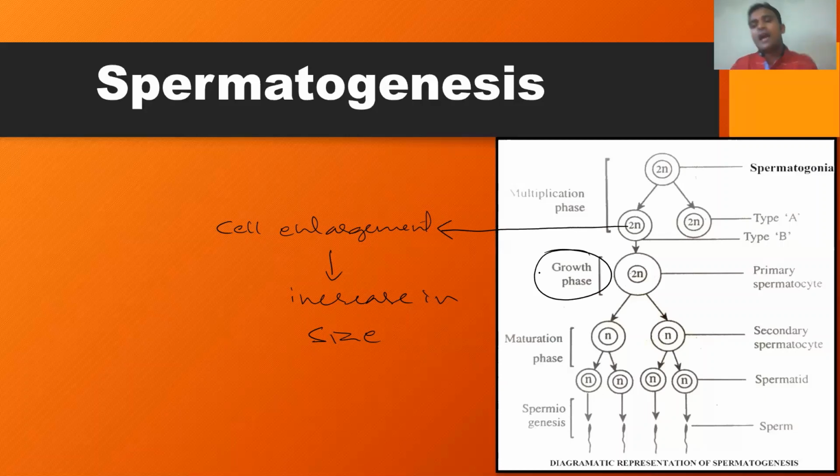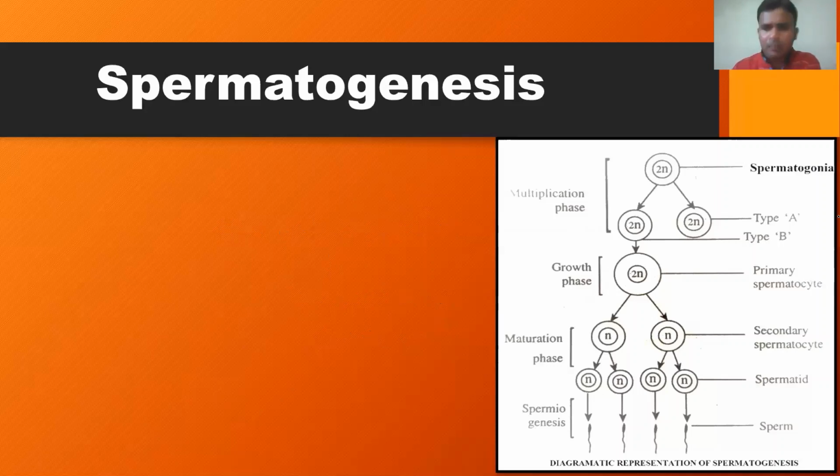This is called the growth phase, so there is a difference in the size of the cell: smaller here, larger here. The cell produced after the growth phase is known as the primary spermatocyte, and this is also diploid. There is no change in chromosome number, just a change in size. No division, just a change in size.